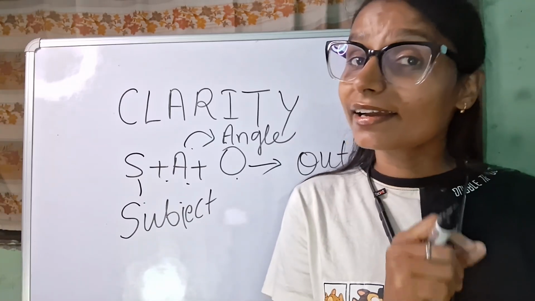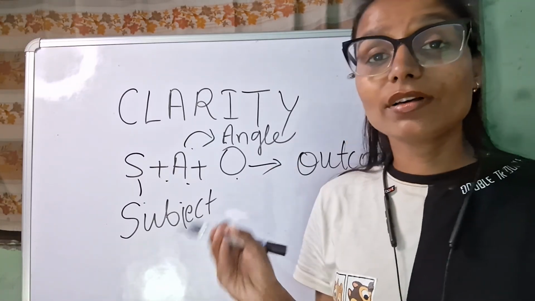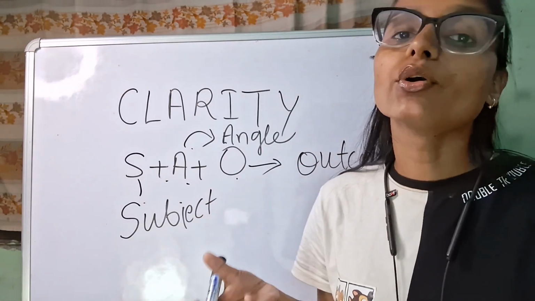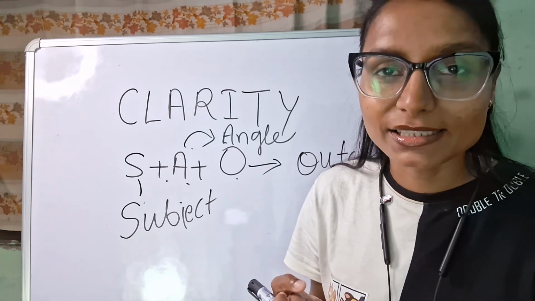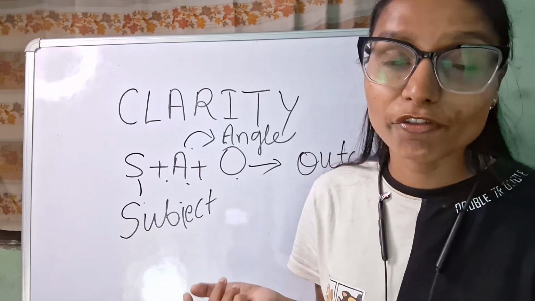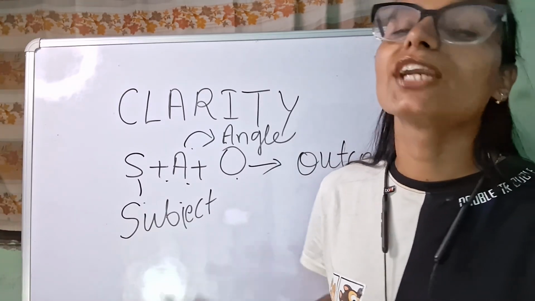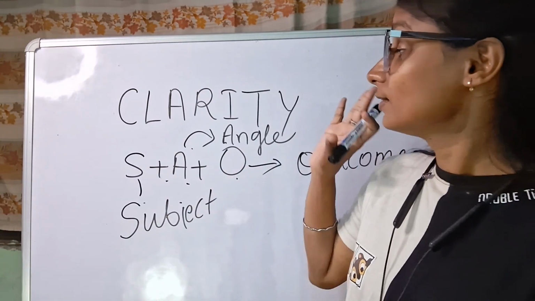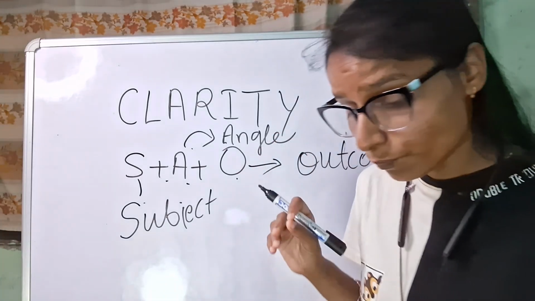So by this method we can find out the core idea from any title. We'll take one or two examples of titles on YouTube and try to find out the core idea.